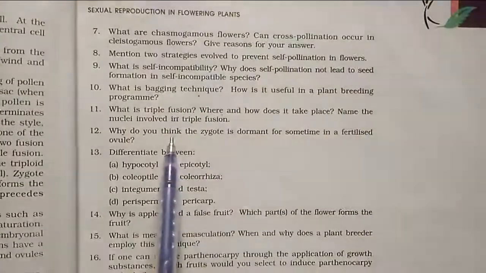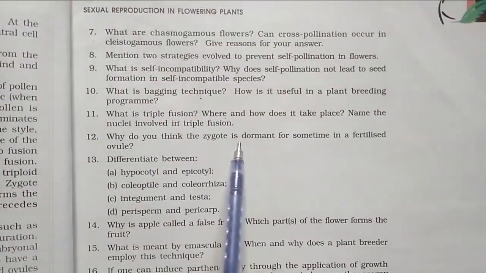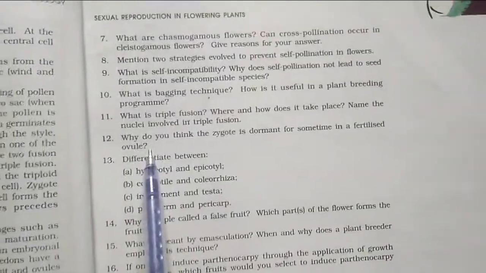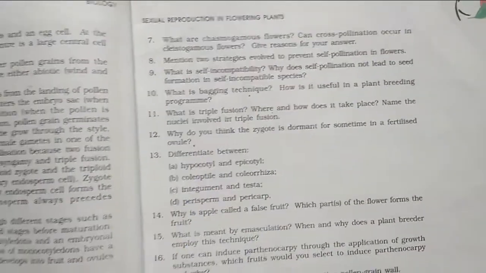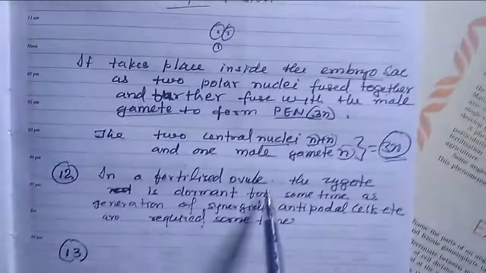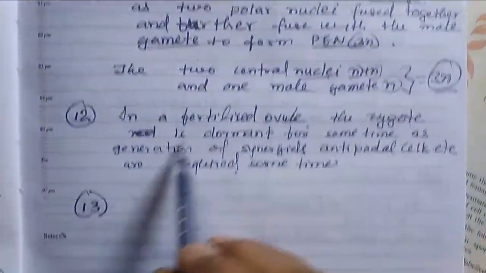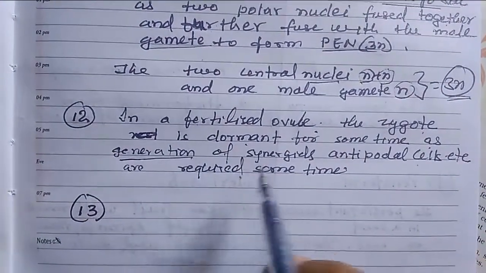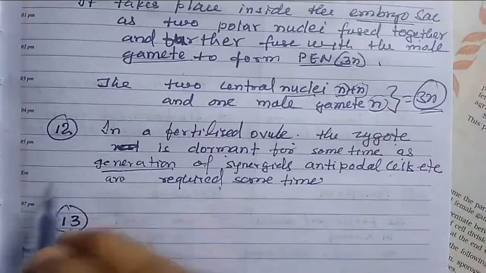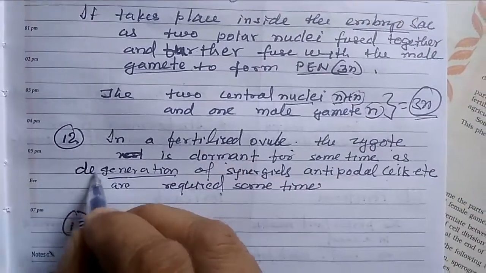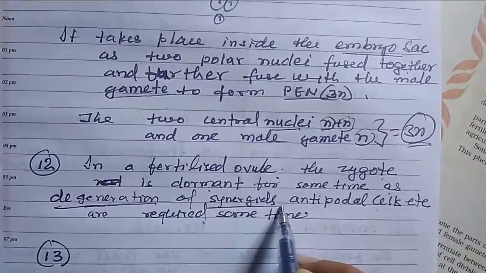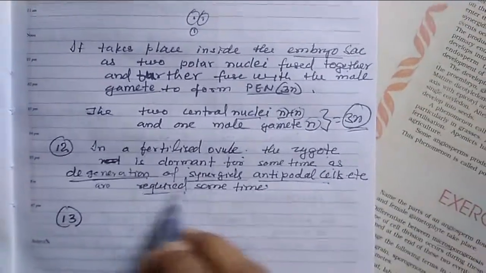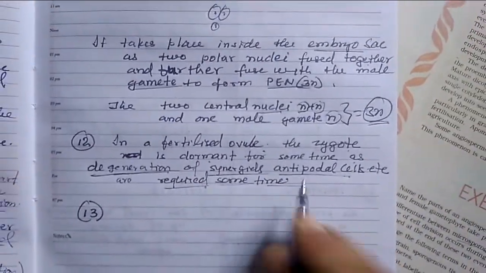Question number 12: why do you think the zygote is dormant for some time in a fertilized ovule? In a fertilized ovule, the zygote is dormant for some time as degeneration of synergids and antipodal cells etc. is required for some time.